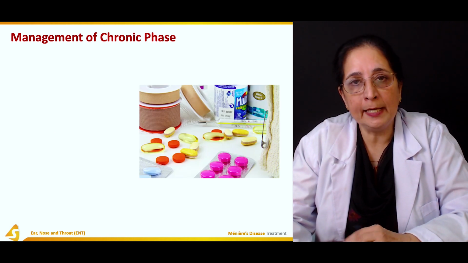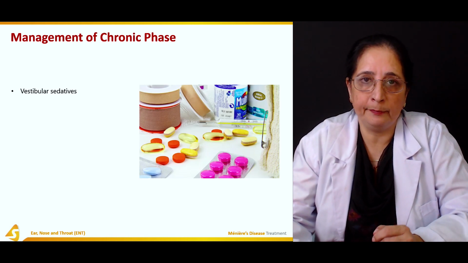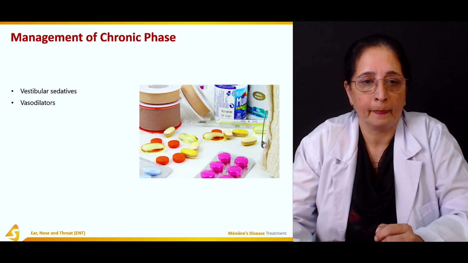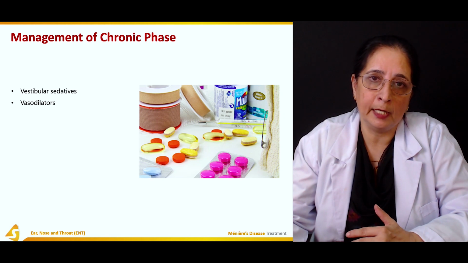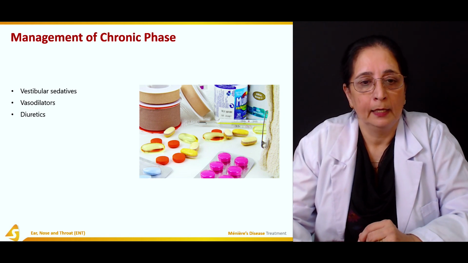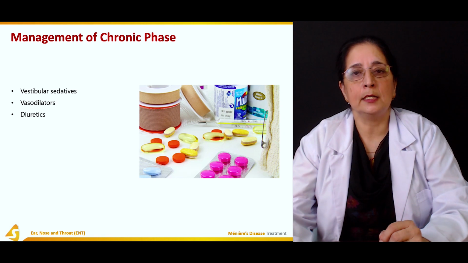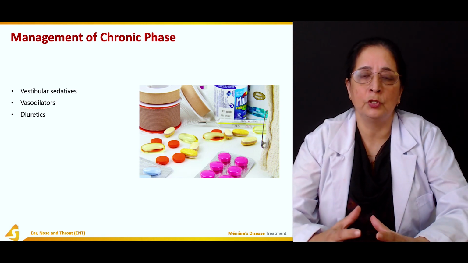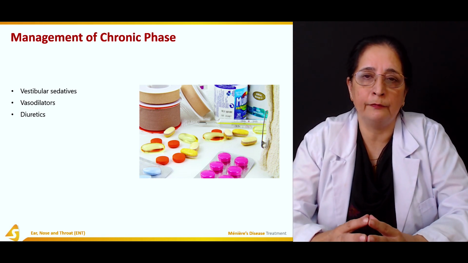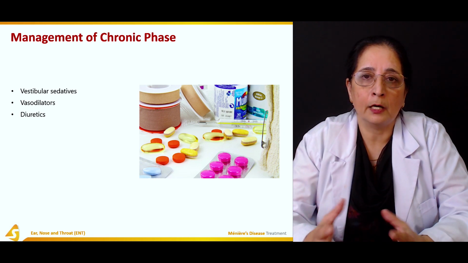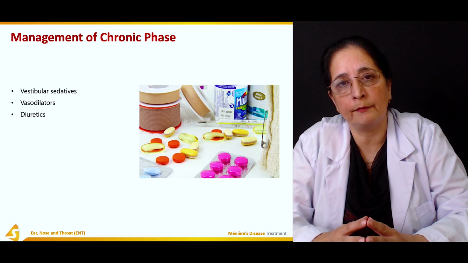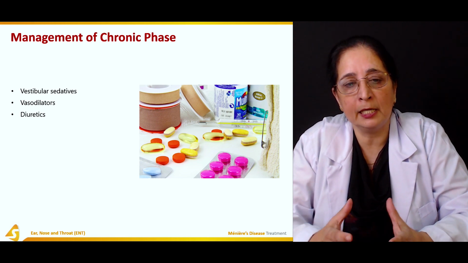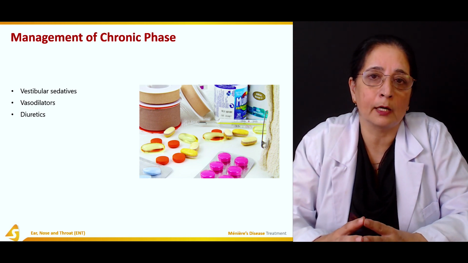Management of chronic phase is vestibular sedatives again. Vasodilators, the same as we used in the acute attack. Then diuretics. Diuretics are the drugs that are used to lower the body fluid volume. These drugs are also used for patients who have hypertension, and they are also known as water pills.